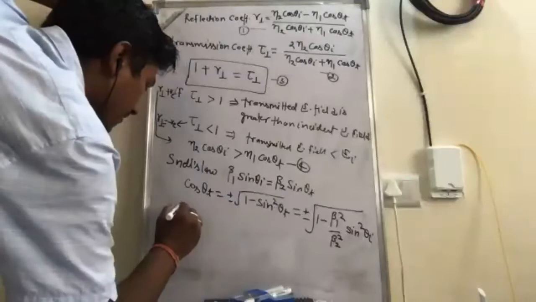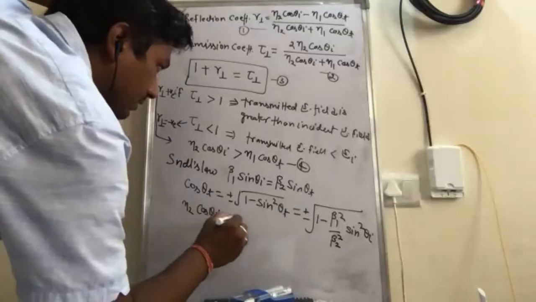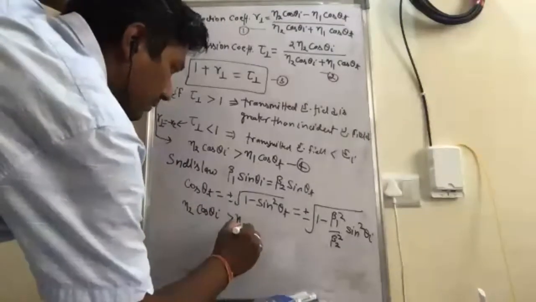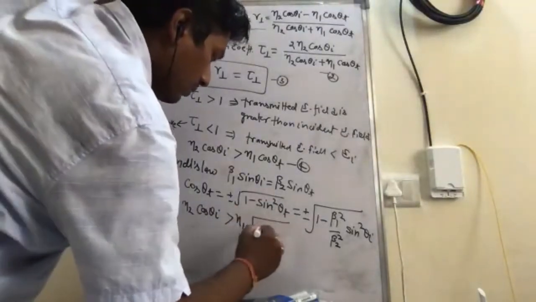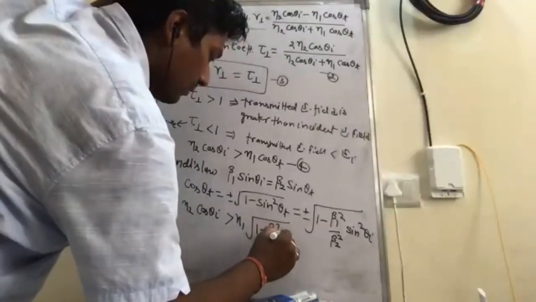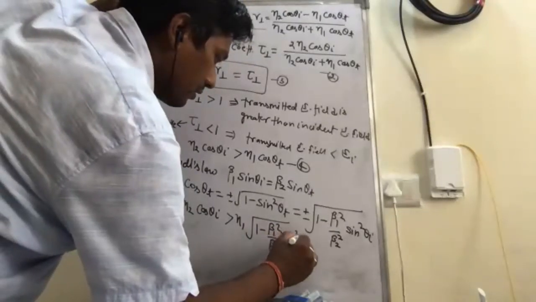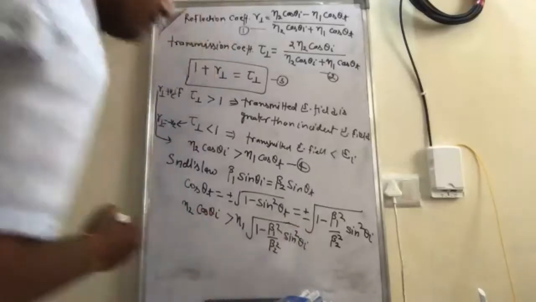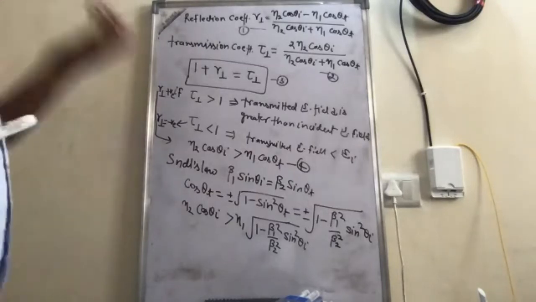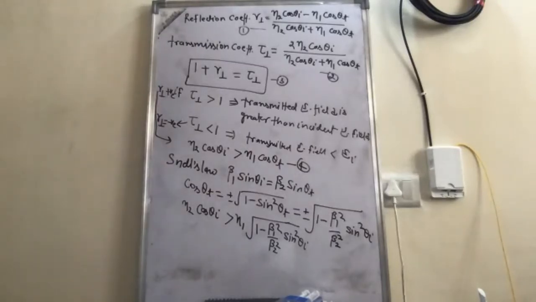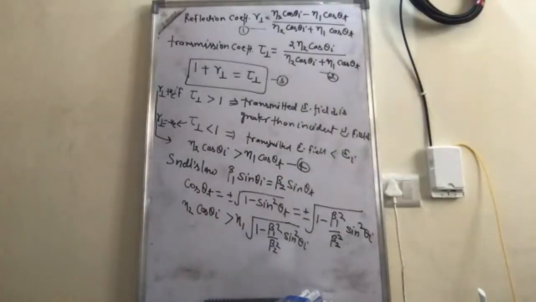So we can write eta 2 cosine of theta I is greater than eta 1 cos theta t, which is equal to under root 1 minus beta 1 square upon beta 2 square sine square theta I. Okay. Now we can solve this further. We can simplify it by squaring on both sides.